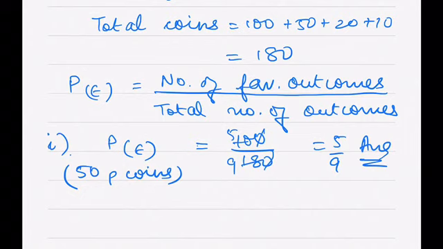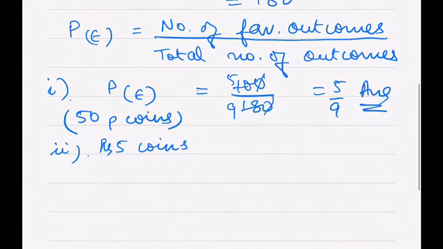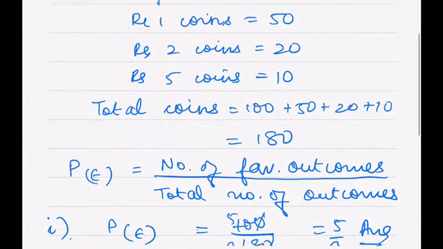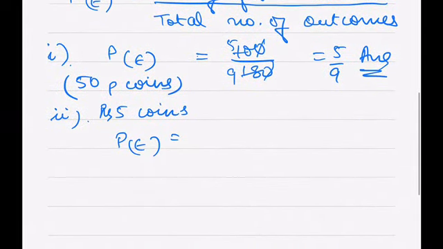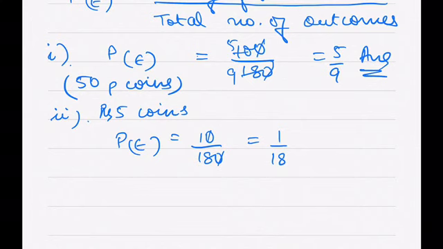Okay, now second, will not be a 5 rupee coin. So first I'll find out the probability of a 5 rupee coin. Now the probability of this event will be equal to how many 5 rupee coins are there? 10, right? So I'll get 10 by the total number of coins, 180. This gets cancelled, so 1 by 18.